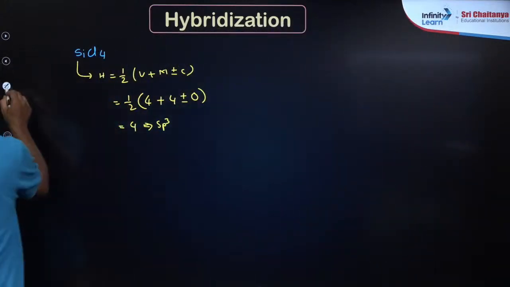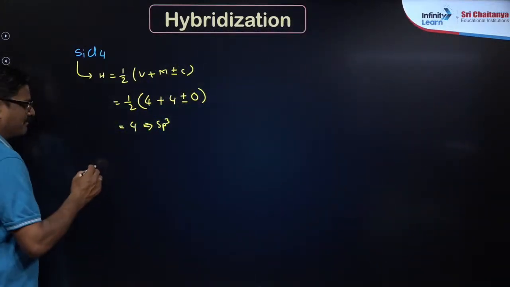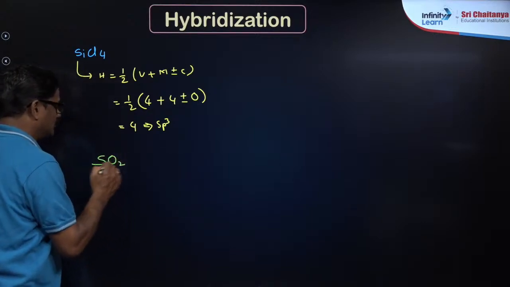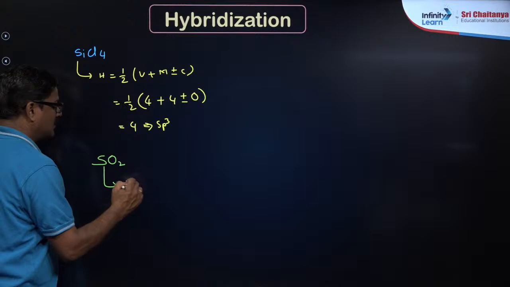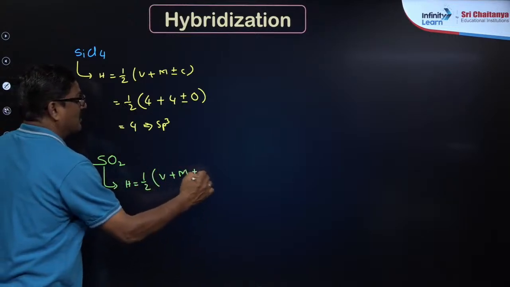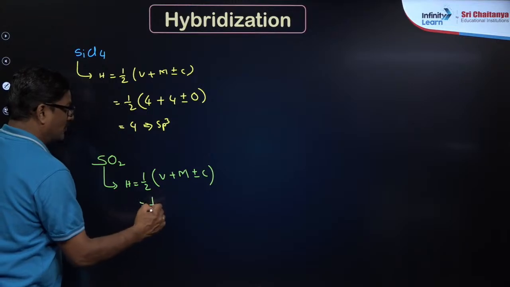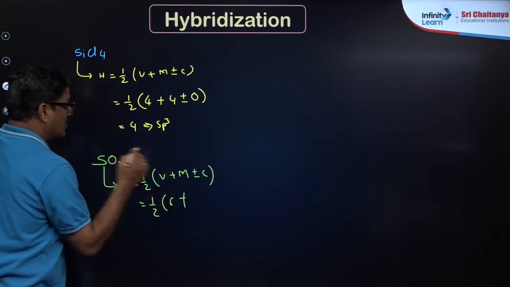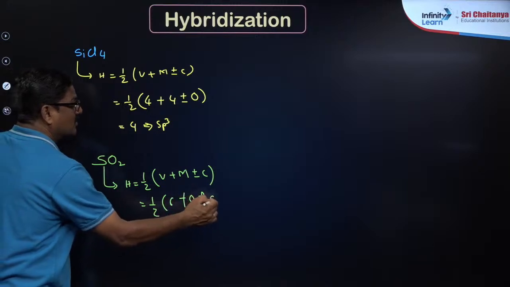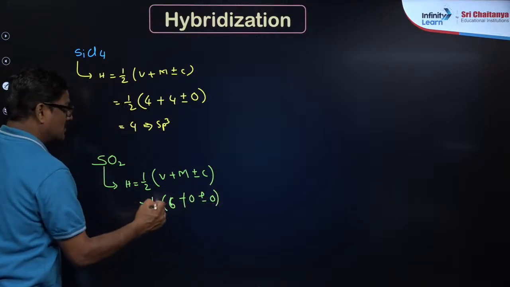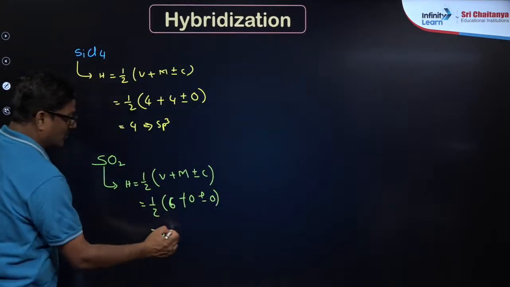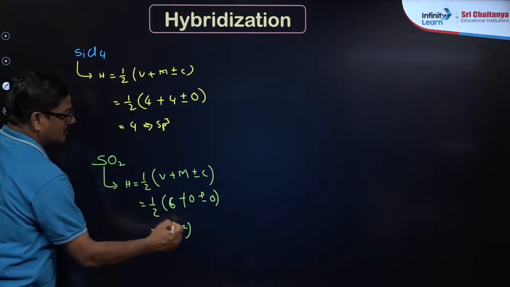Now let us talk about SO2. H is equal to half V plus M plus or minus C. So 6 plus, oxygen is divalent, not monovalent, so make it 0, plus or minus 0. So 6 by 2 is equal to 3. If it is 3, then say sp2.